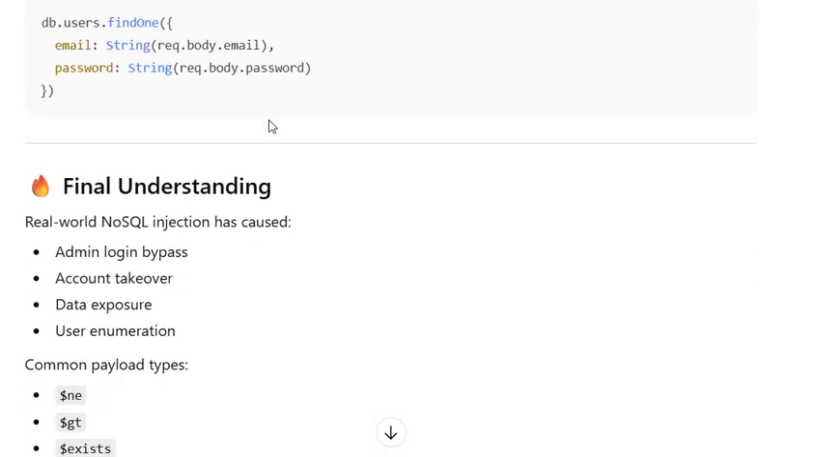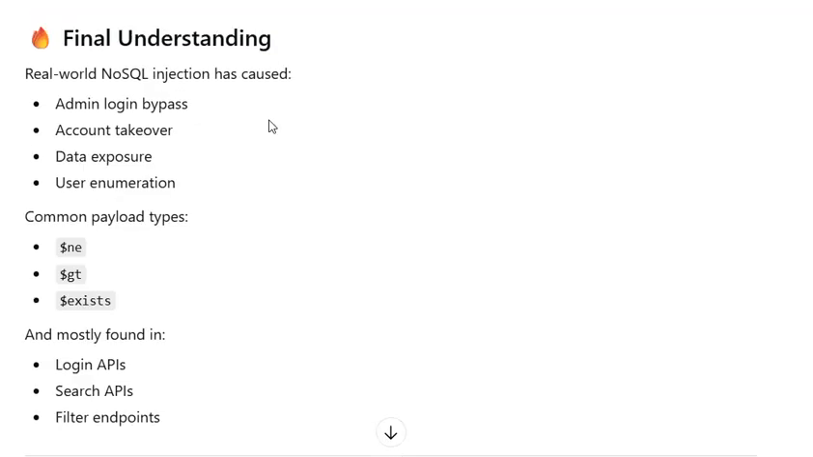Final understanding: real-world NoSQL injection has caused admin login bypass, account takeover, data exposure, and user enumeration. Common payload types are $ne, $gt, and $exists, mostly found in login APIs, search APIs, and filter endpoints.